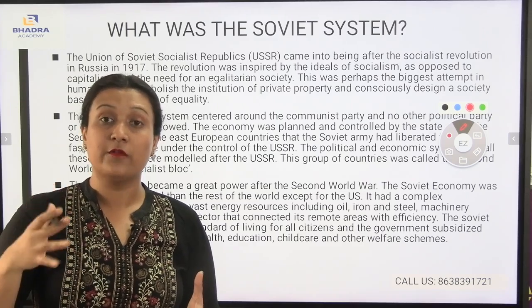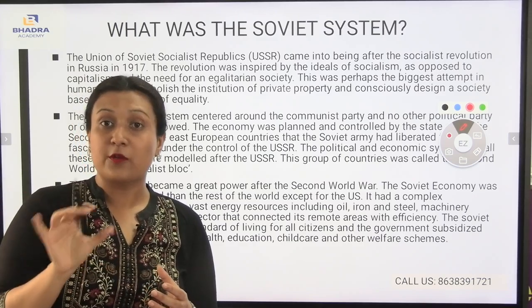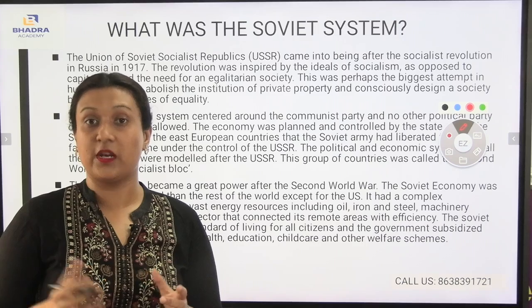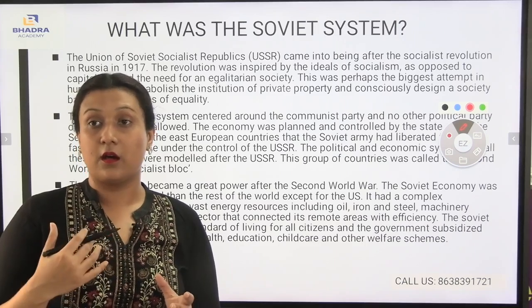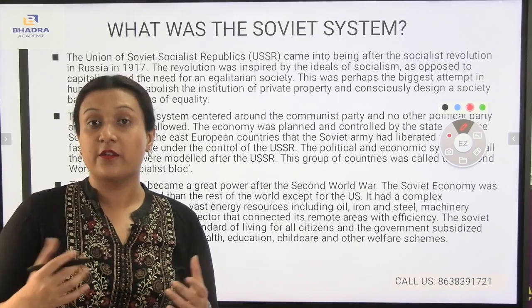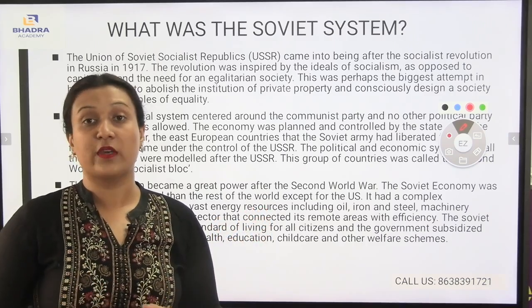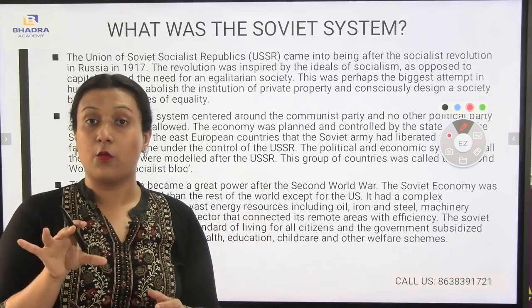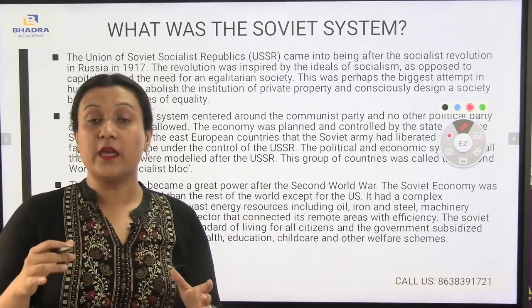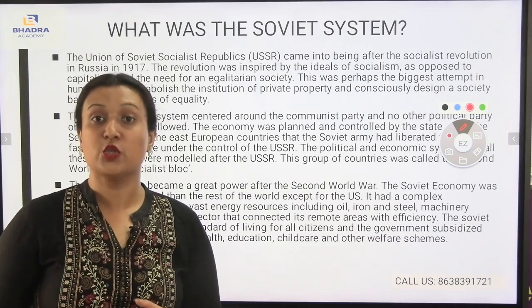It is a form of rule in which one part of the community rules the whole country. For example, our India follows democracy, and some countries are under monarchy, but here it is completely under socialism, or communism, which means one community manages the entire country.